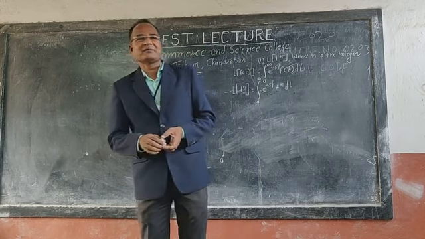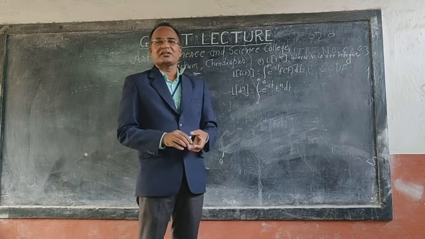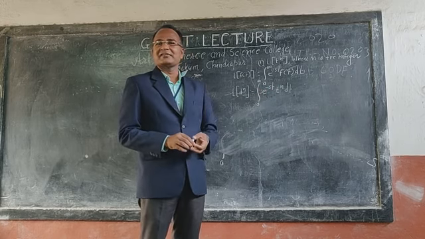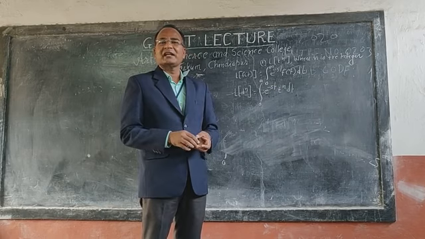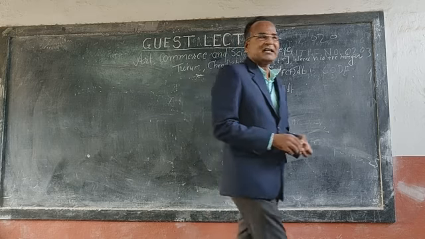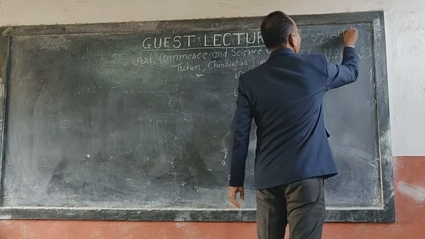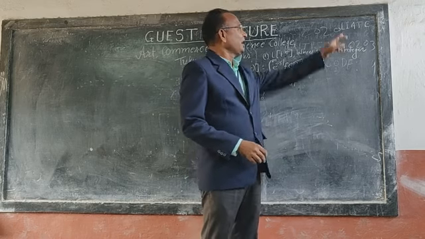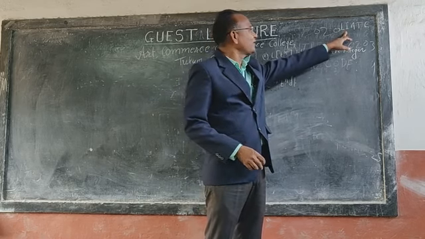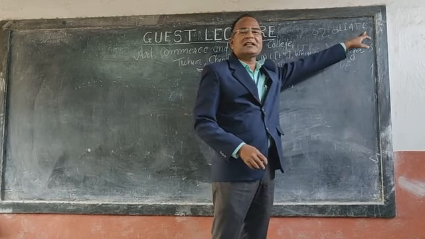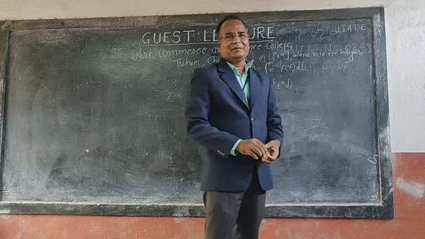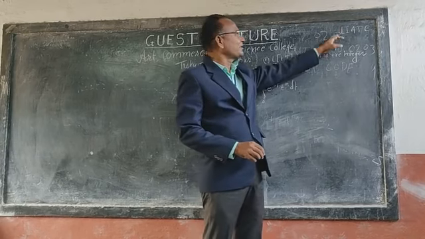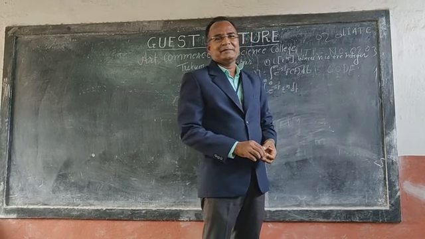We evaluate the integration of a given function when the function is in the form of a product of two functions. We consider these two functions, first and second function, as per the rule of LIATE. What is LIATE? Do you remember? Logarithmic function, inverse function, algebraic function, trigonometric function, and exponential function. And we consider the order of these functions as per the occurrence of these alphabets.